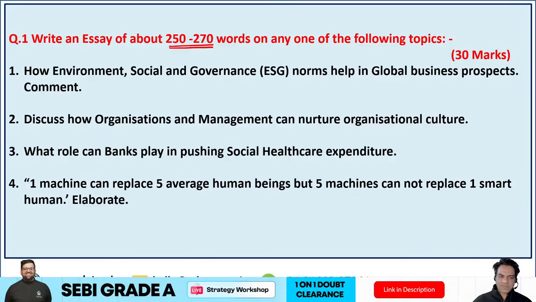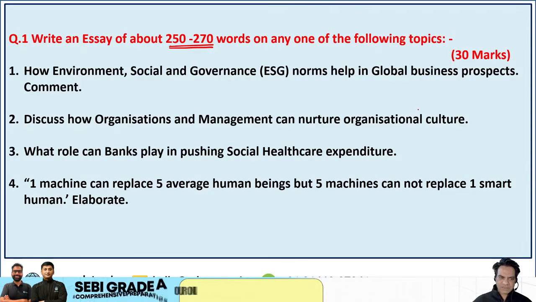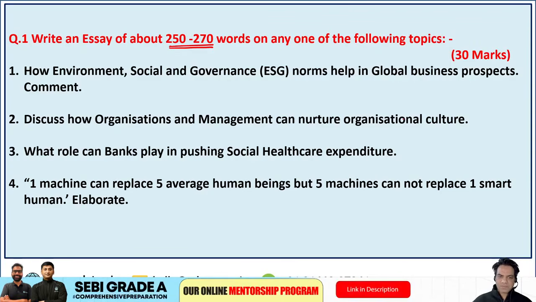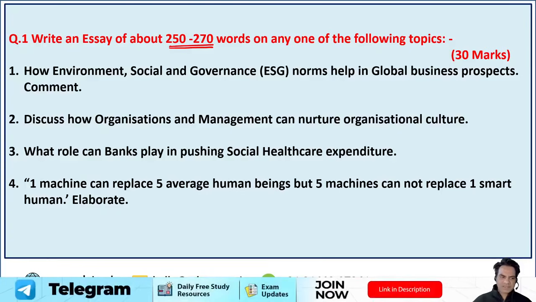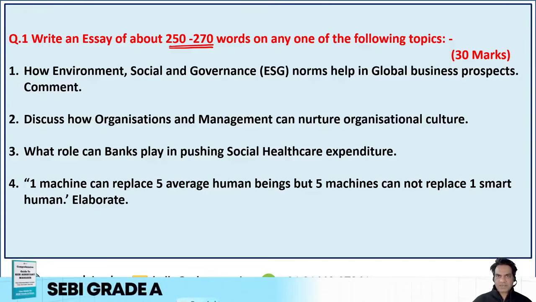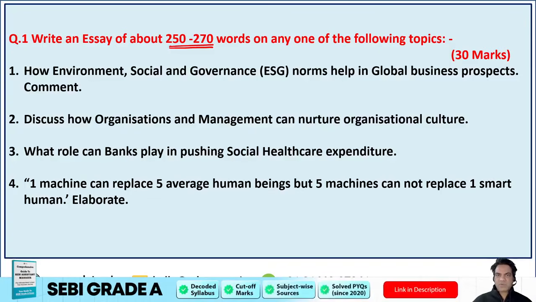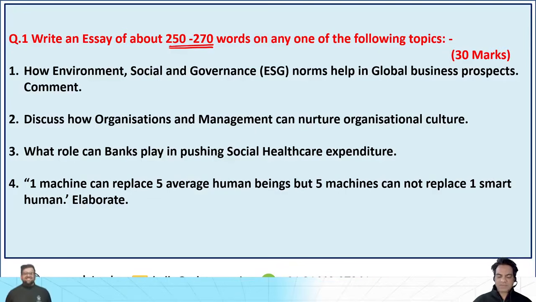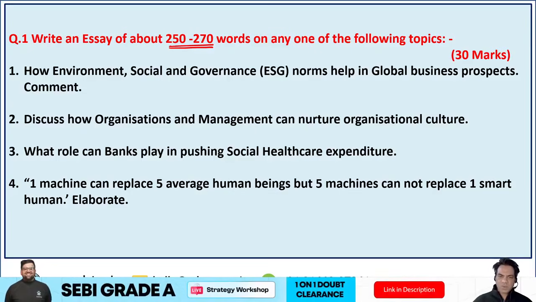Third topic was what role can banks play in pushing social healthcare expenditure? So this was basically based on economy and finance. And fourth topic was this is something that you are supposed to write on your own. One machine can replace 5 average human beings, but 5 machines cannot replace one smart human being. So that is what this was. Can technology replace our brains? Can technology replace human beings? So these were the 4 topics, and you were supposed to choose one out of them and write your answer on that.